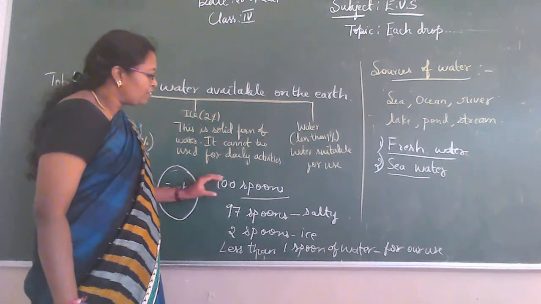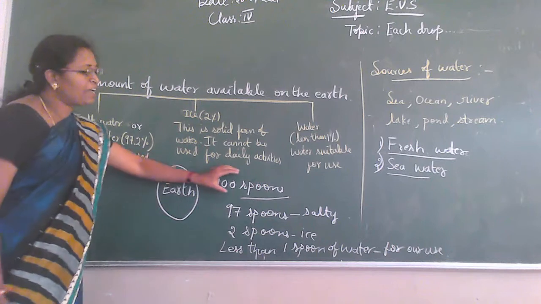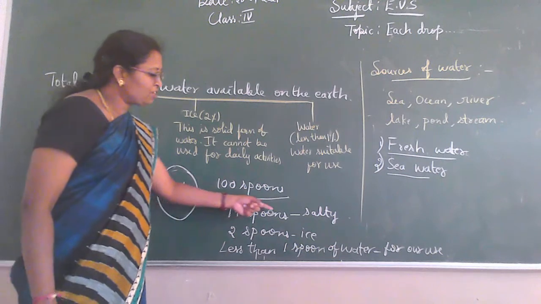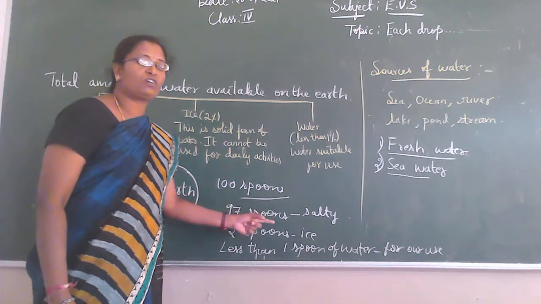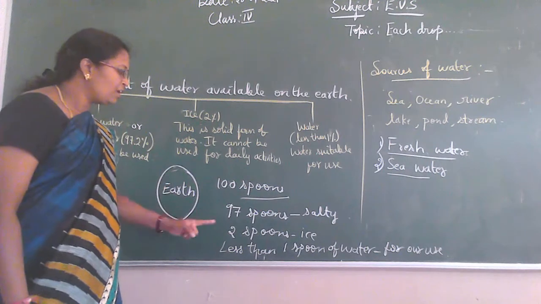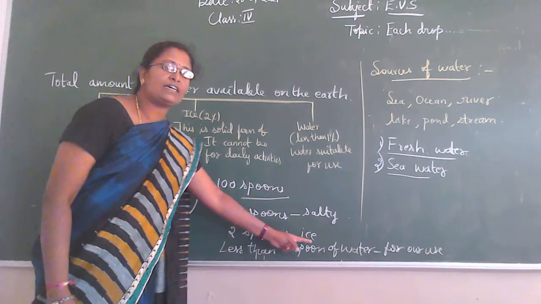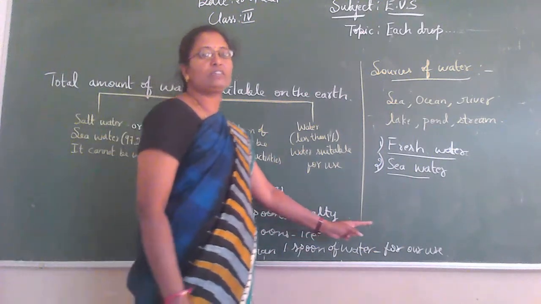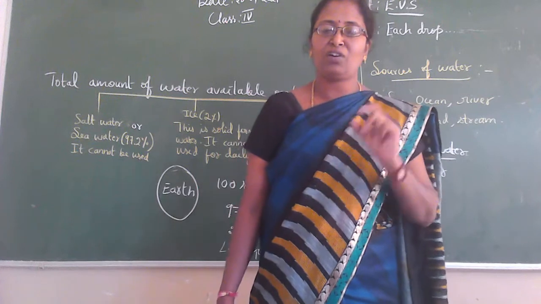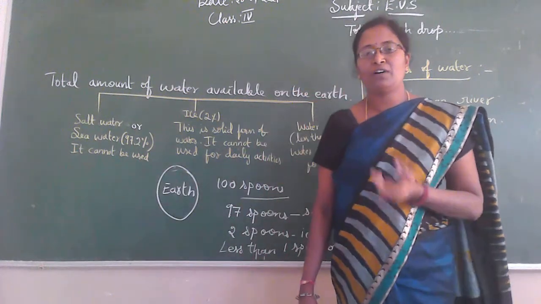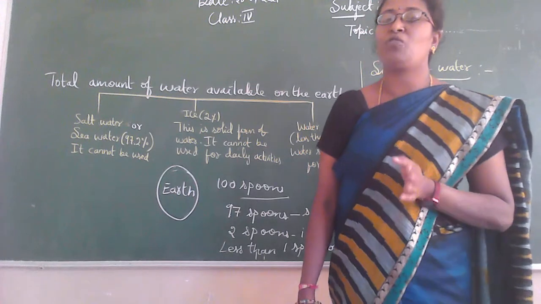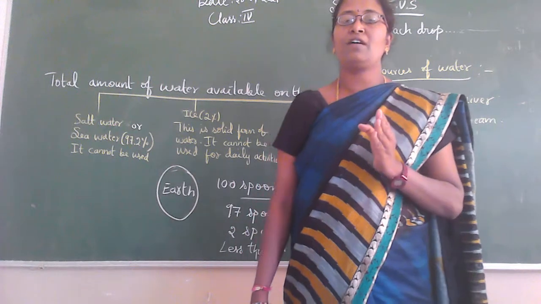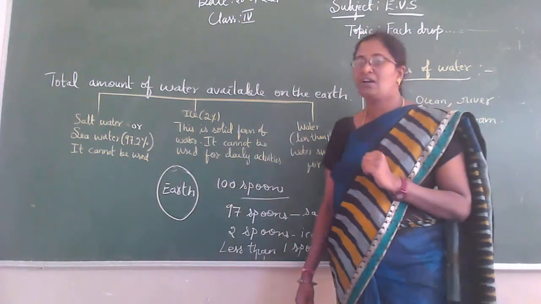Okay. So imagine children, there are 100 spoons of water on the earth. In this, more than 97 spoons of water is salty in taste. Then 2 spoons of water is in the form of ice, and less than 1 spoon of water is fit for our use, or fit for drinking, or we can use that water for our daily activities. So that's why children, we should use the water very carefully, because it's a precious thing on our earth.